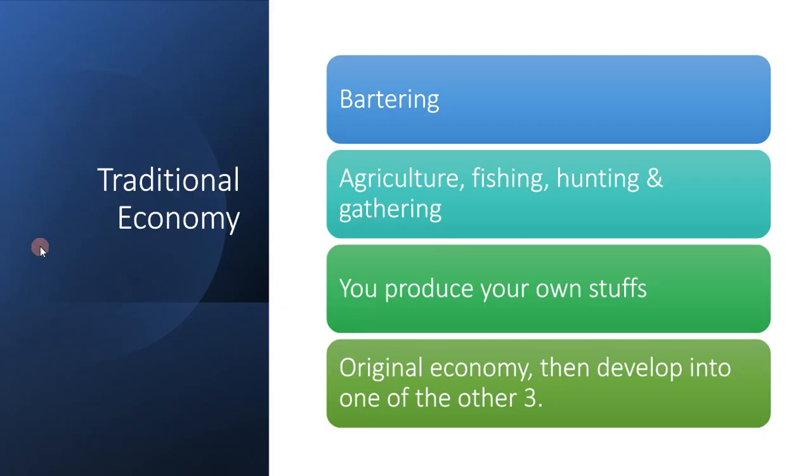Okay, a traditional economy is related to bartering, agriculture, fishing, hunting, and gathering. It's tribal, ancient stuff, so you produce your own stuff. It's not like a particular firm that focuses on producing goods and products for people and distributing them. No, you produce your own stuff. You can grow your own rice, go hunt for meat, or go fishing. You produce what you need, and if there's something you don't have, you barter with people. And as I said earlier, bartering is kind of less advanced.